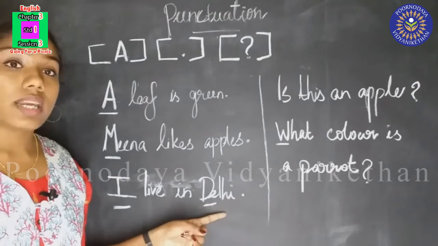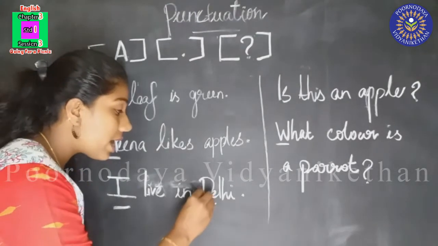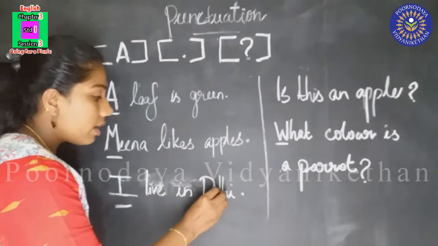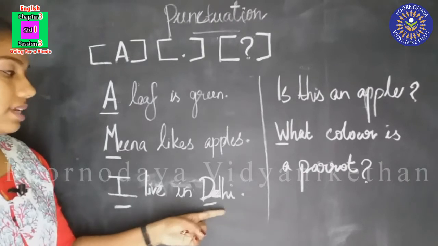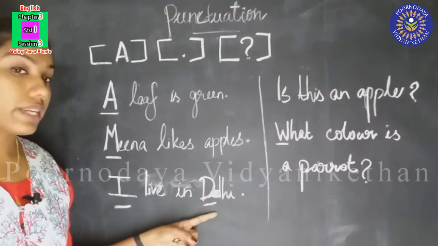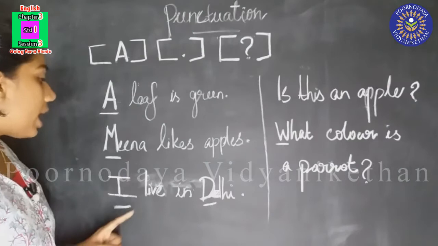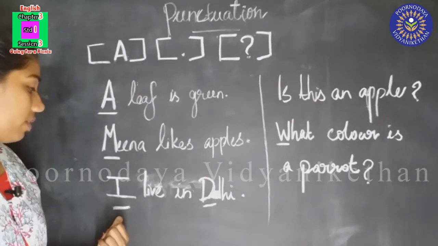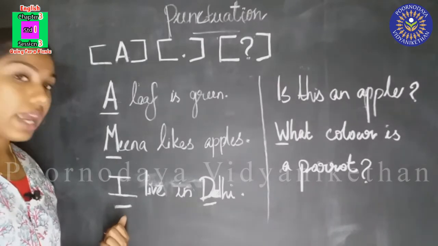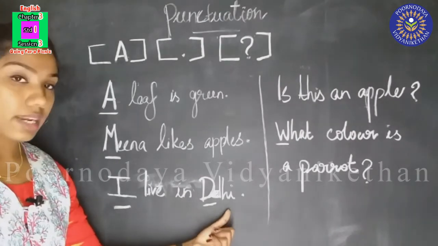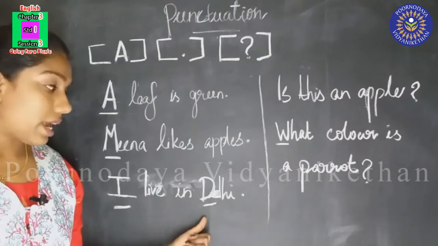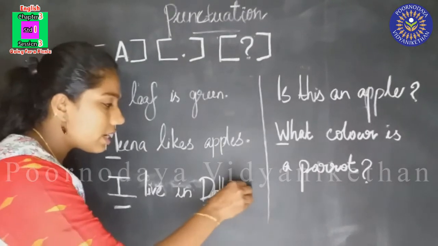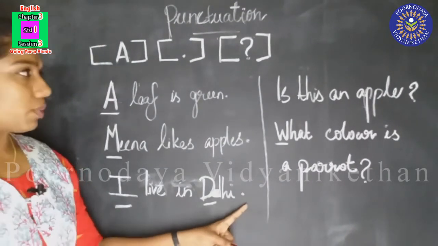When we are writing the name of a place also, we have to write the first letter capital. Here Delhi is a particular place, and we have to write the first letter of the place capital. I live in Delhi. "I" is a particular person, so we have written I as capital, and Delhi is the name of a place, and we have written capital D. After finishing the sentence, we have to put a full stop also.